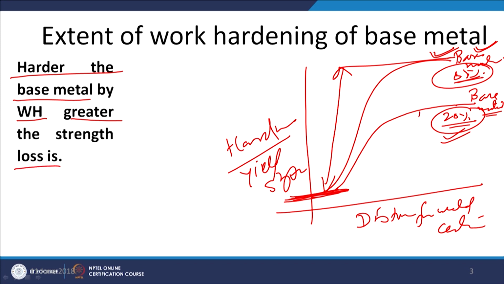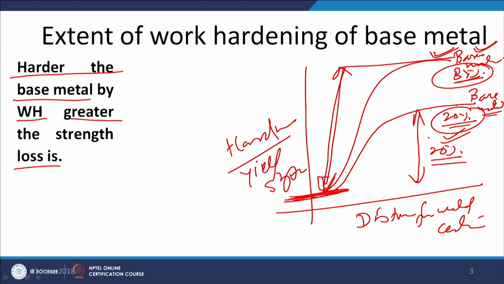In this case the strength loss will be this much for the metal subjected to 20% reduction. On the other hand, the metal strengthened by work hardening with the 80% reduction will experience the greater reduction in yield strength as well as hardness.